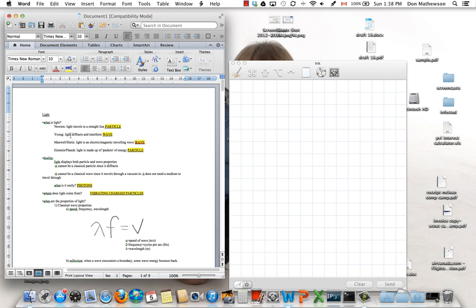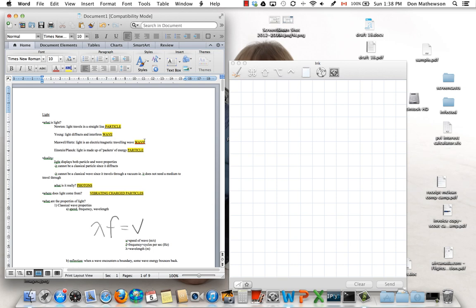Several centuries later, Young did his double slit experiment, and light diffracted and interfered in that experiment, and consequently it had to be a wave, because that's what waves do. More on that in a few classes. So light is a wave, according to Young.